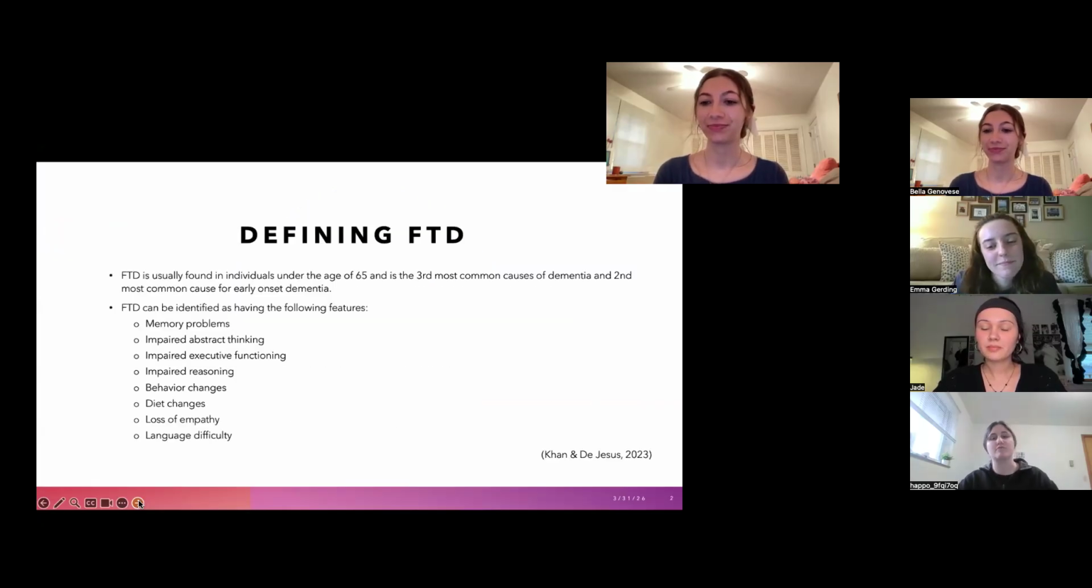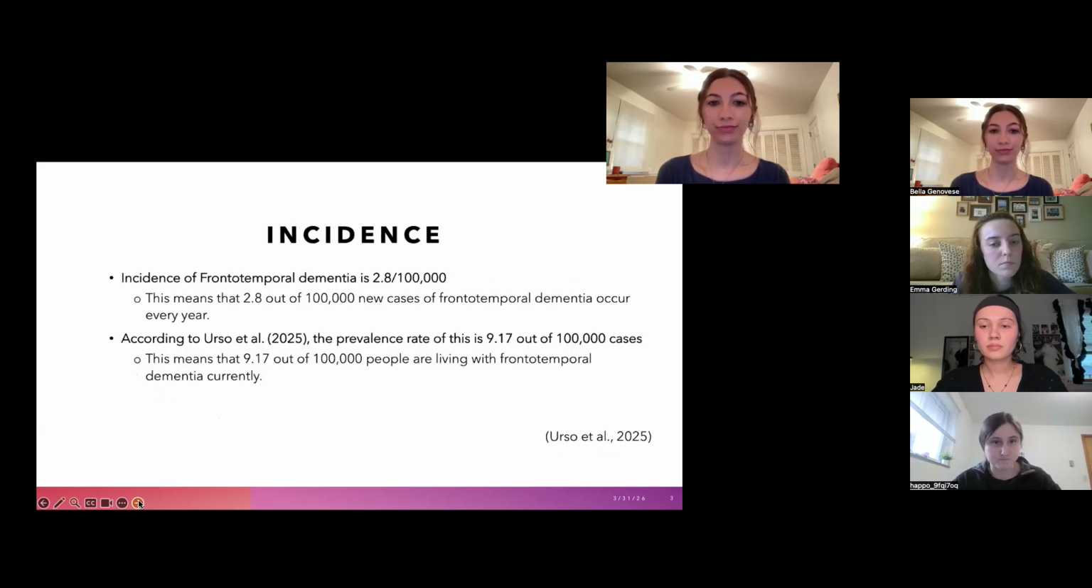And first, we're going to start off by defining FTD. FTD is usually found in individuals under the age of 65 and is the third most common cause of dementia and the second most common cause for early onset dementia. So here's a brief list of the following features of FTD. There's memory problems, impaired executive functioning, behavior changes, loss of empathy, and the list goes on.